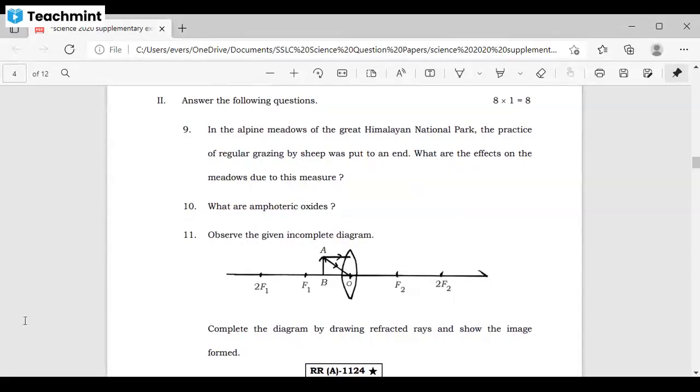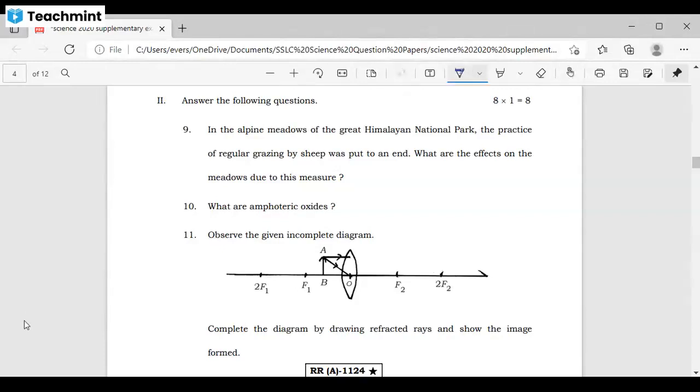Question number 9. In the alpine meadows of the Great Himalayan National Park, the practice of regular grazing by sheep was put to an end. What are the effects on the meadows due to this measure? So what they have given here in the question is the alpine meadows of the Great Himalayas. Can you tell me what exactly these alpine meadows are? Sir, hilly region. Yes.